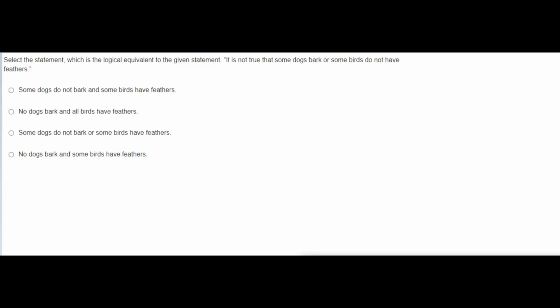The question says you have to select the statement that is a logical equivalent. Look at the statement: it's not true. That means what they are saying is that it is confirmed not true that some dogs bark, because if you take a dog, or a number of dogs, definitely all will bark.